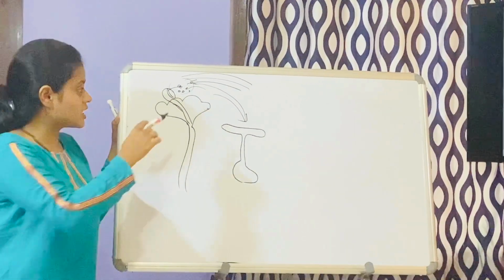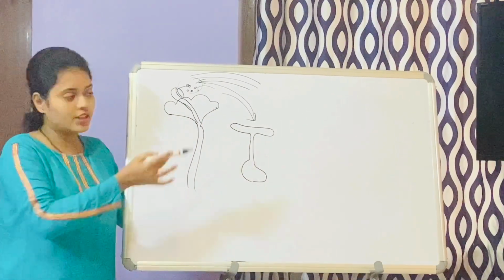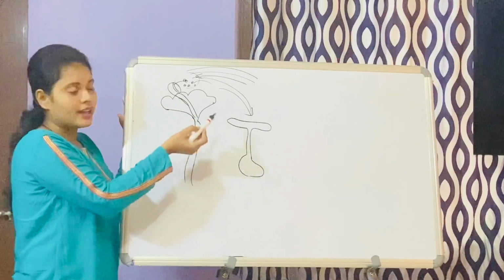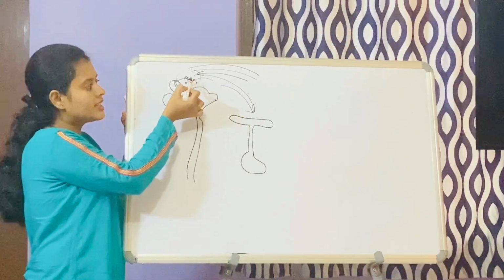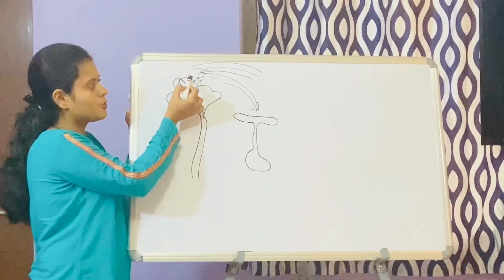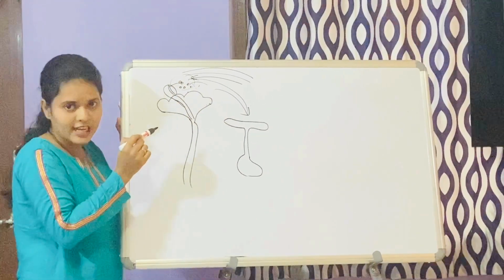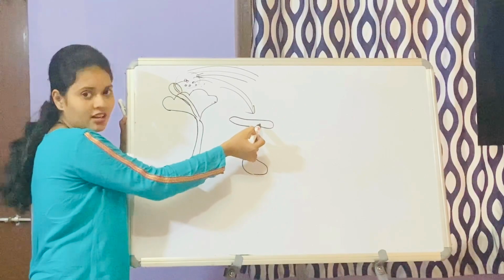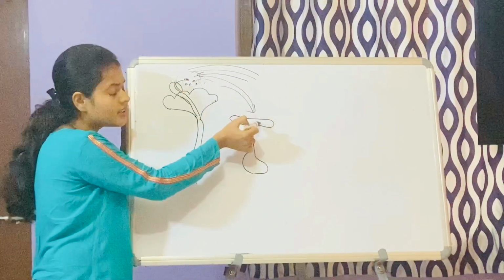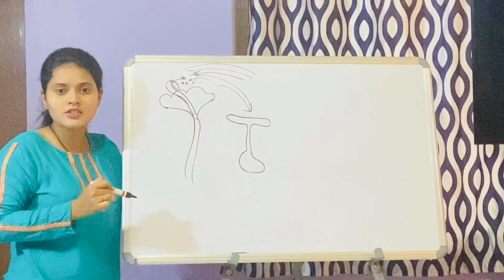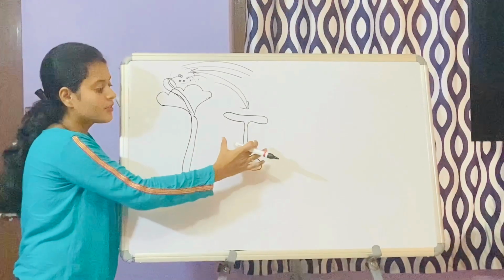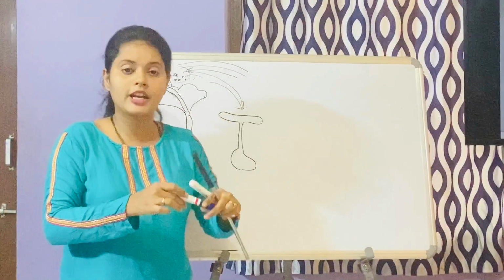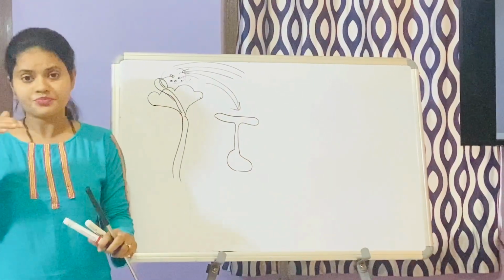And suppose this flower is using a biotic agent, maybe an insect is coming here, sitting on this particular flower, so pollens will be sticking to the insect's legs or body. Since the next flower is here, the insect will come in this direction only and will sit on this flower. So the fertilization rate in case of biotic agents is more compared to that of the abiotic agents.